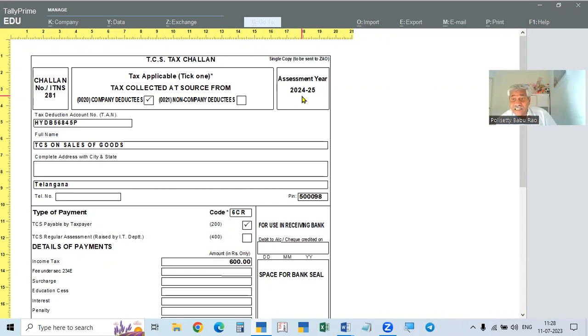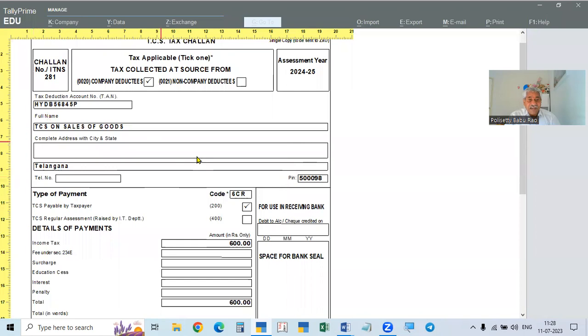The assessment year is the next year. For the current year, the transaction is taking place in this year, and the next year is the assessment year. So be careful. For 23-24, the previous year is 22-23 for the 10 crores limit. The assessment year is the next year, 24-25. So we have selected all, that is company, non-company. It is taking as company entities. Okay. And then you see here, this is the address, everything.